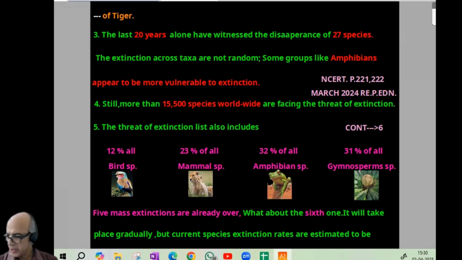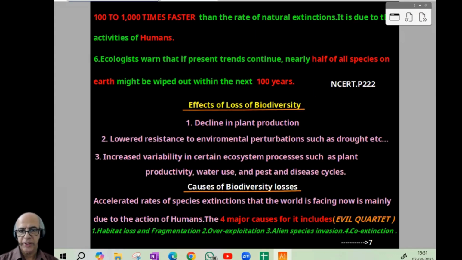Now, 5 mass extinctions are already over. So automatically the question: will a 6th extinction come? No doubt it will come. It is nature's rule, and it will take place gradually. But the current species extinction rates are estimated to be, there lies the fact, 100 to 1,000 times faster than the rate of natural extinction.